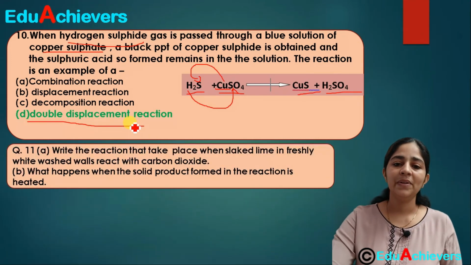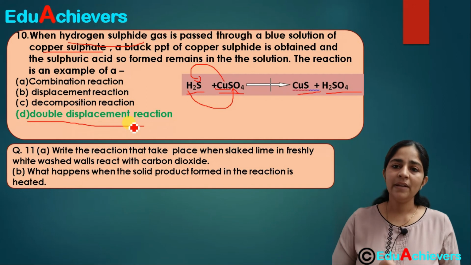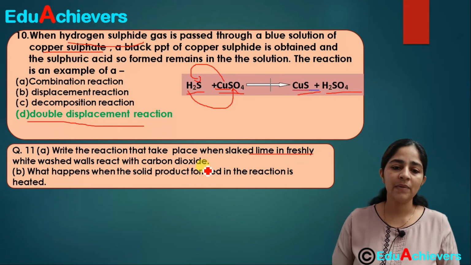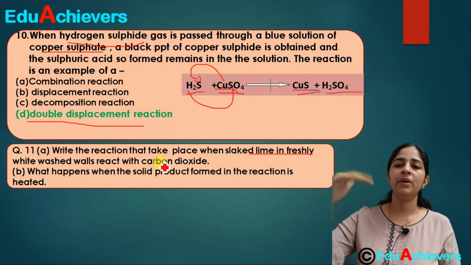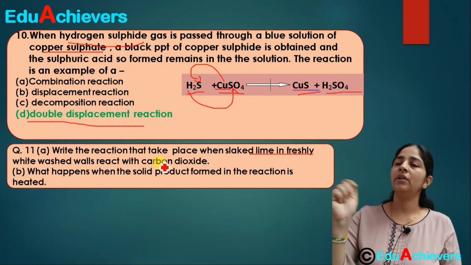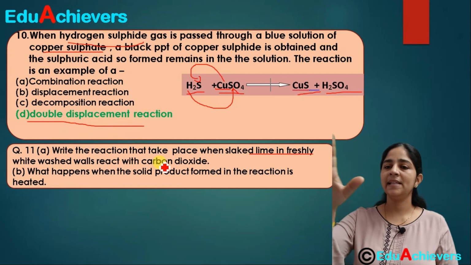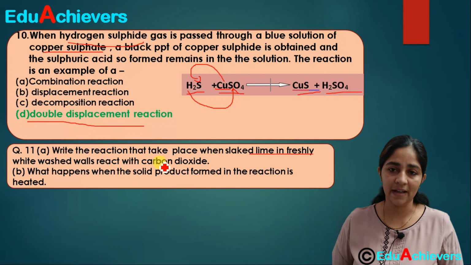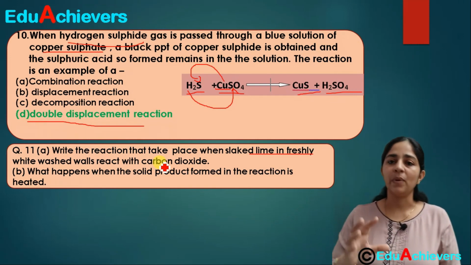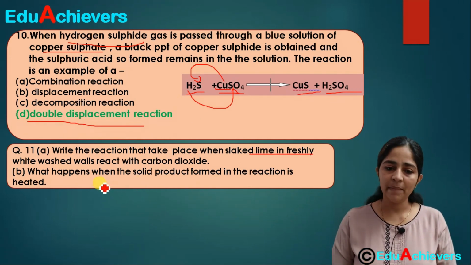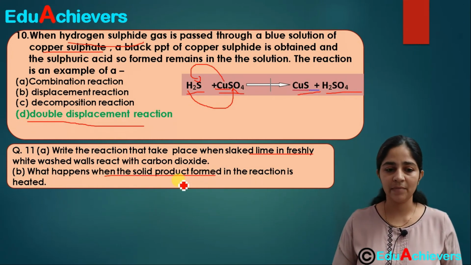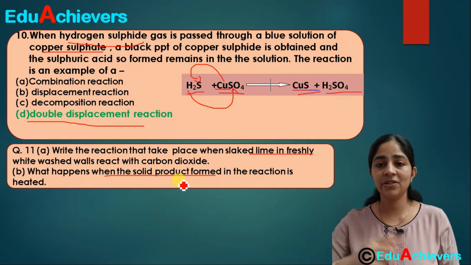Moving on to the next question. Question 11, which I have taken for you: write the reaction that takes place when slaked lime in freshly whitewashed walls reacts with carbon dioxide. We have put a whitewash on the walls using slaked lime. Now this slaked lime reacts with the carbon dioxide from the air. What reaction takes place in that process? And the second part is: what happens when the solid product which is formed in the above reaction is heated? What change takes place?